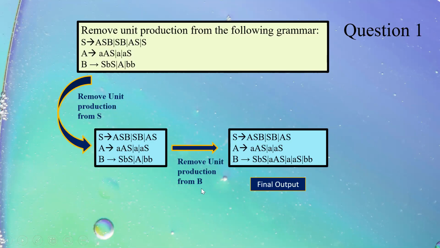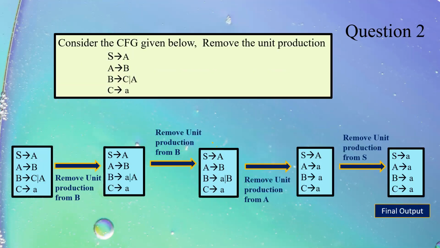After this, I will remove the unit production from B. How will I replace it? I will replace it with all the contents on the right side of A in place of this unit production A. So ultimately my final output will be, I will have all three productions of A in place of the single capital A. This is one format in which you can get the question. Next is, remove the unit production from the grammar given below. There are three unit productions: S tends to A, A tends to B, B tends to C. This is a very interesting question. That is why I have added this.